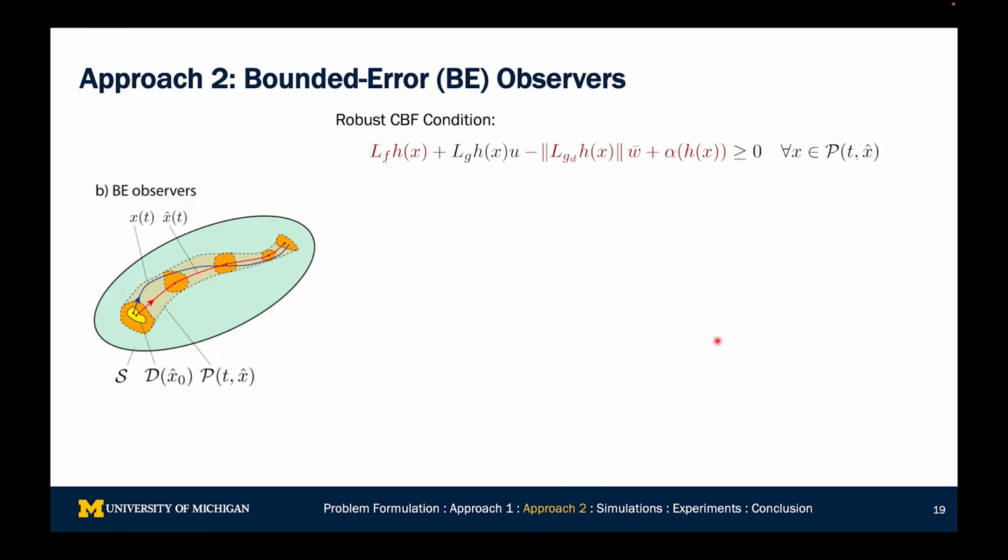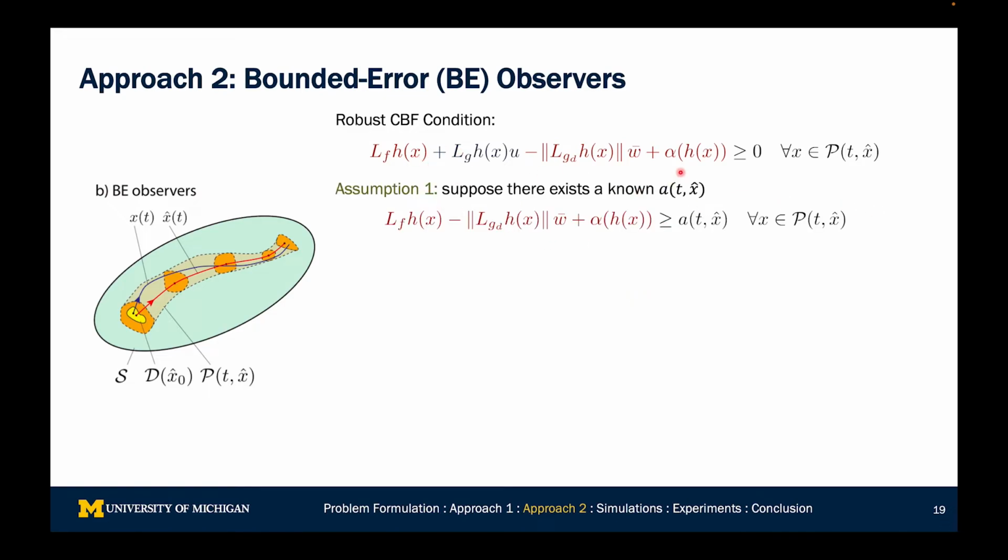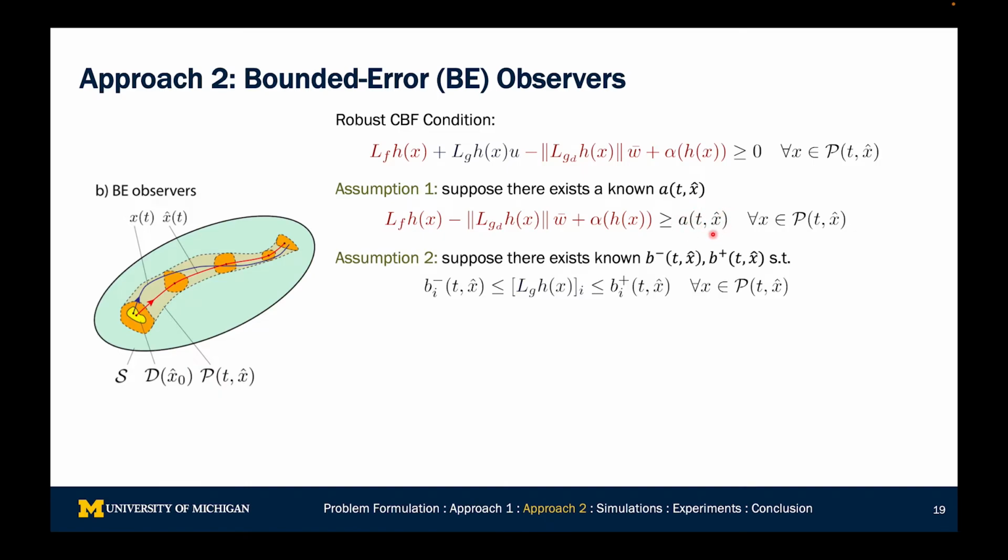We're going to make some assumptions. The robust CBF condition is restated at the top over here. We're going to first take all of these red terms and bound them by some function a of t, x hat. Second, we're going to assume that this LgHu term can also be bounded. In fact, the LgH term is lower and upper bounded by some b minus and some b plus functions. The key idea here is that we need to know, by applying a control input, what is the range of possible h dots that can happen.